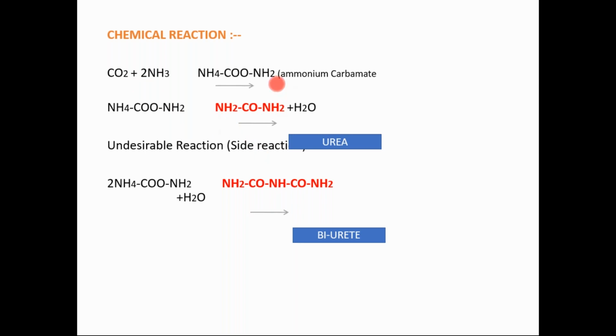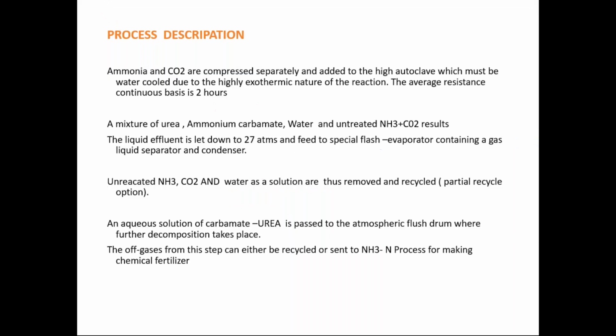So our ideal reaction is that CO2 and NH3 are combined together, and with the help of chemical reactions, urea should be produced, right? Biuret is the side product of the side reactions. Our main product is urea. So this is the chemical reaction where you can understand how urea can be produced.